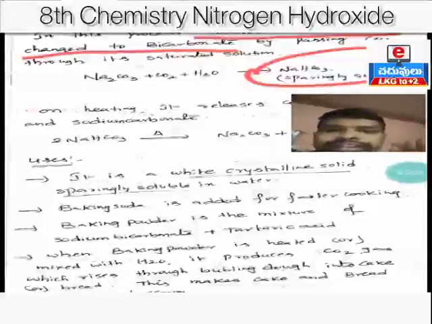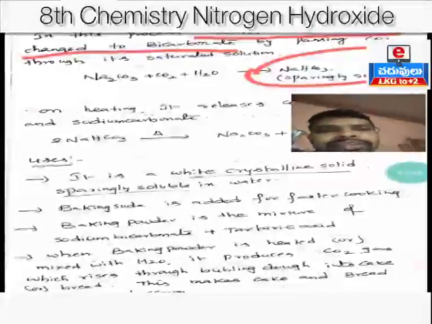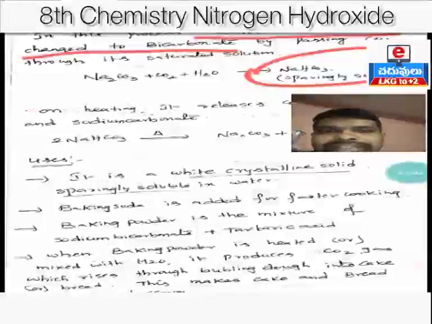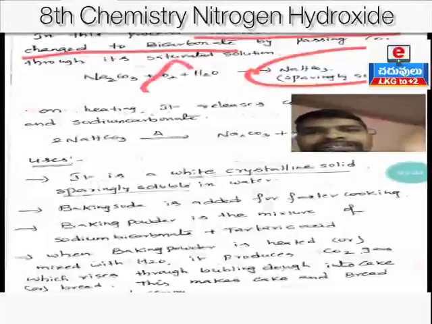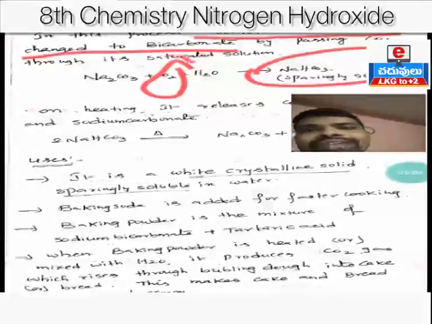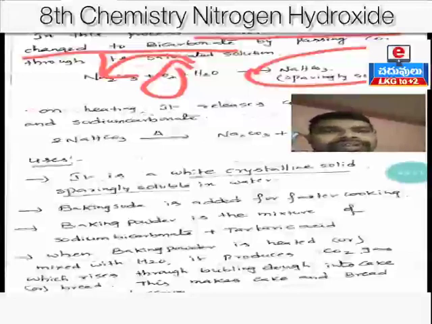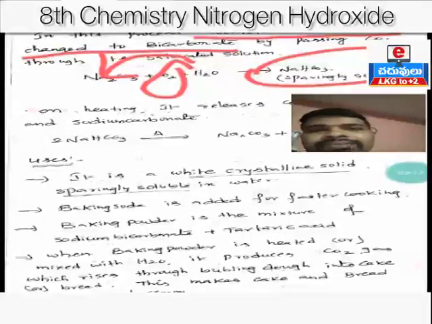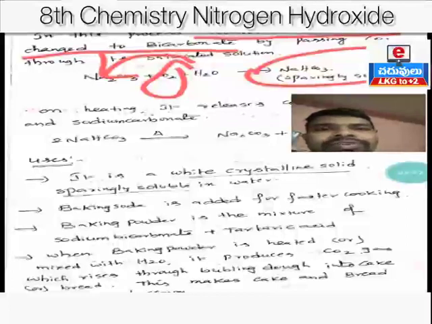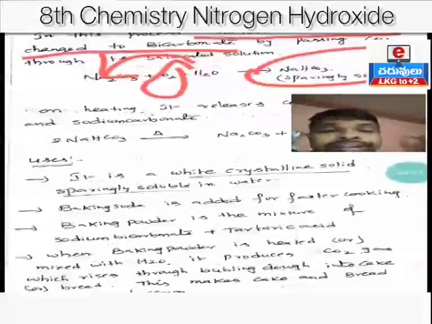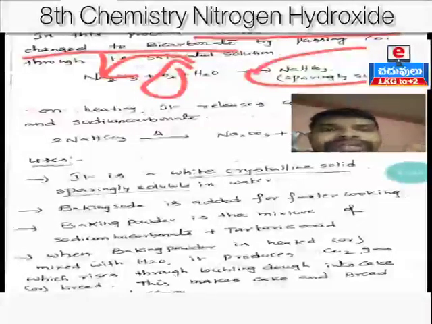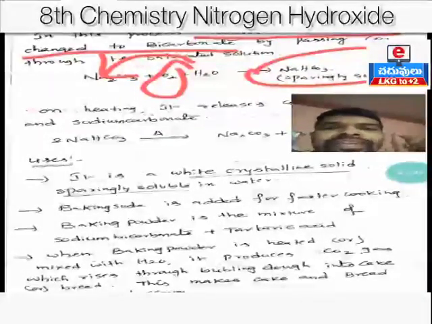So here the chemical equation for the preparation of baking soda is as follows: when carbon dioxide, CO2, is passed through a saturated solution of sodium carbonate, means sodium carbonate with water, then it gives sodium bicarbonate, NaHCO3, and this sodium bicarbonate is sparingly soluble.